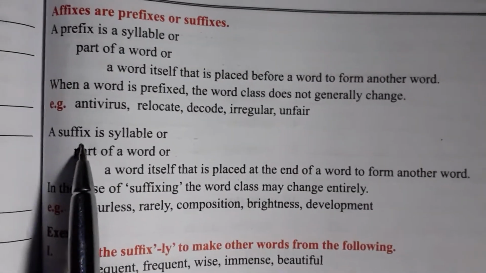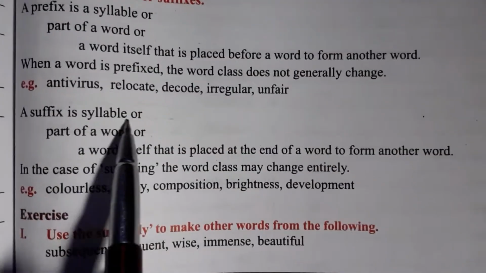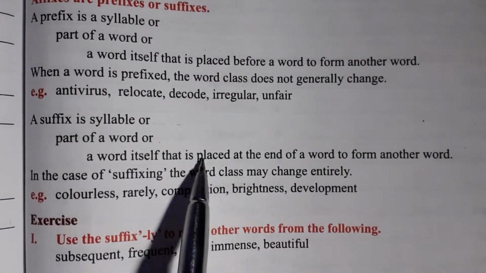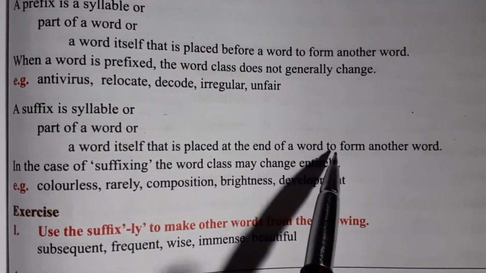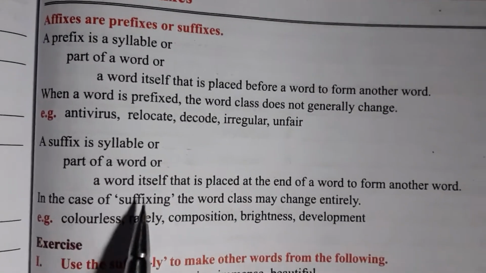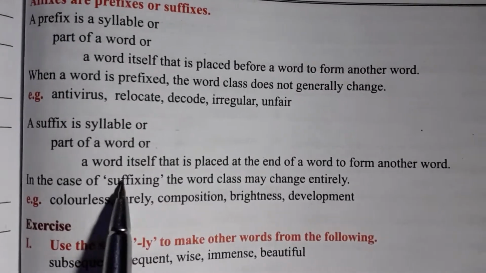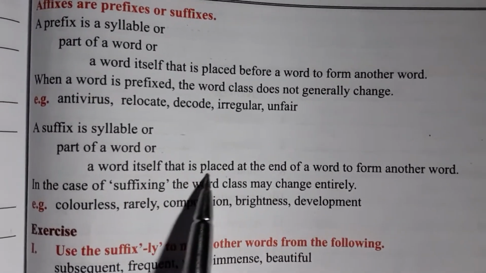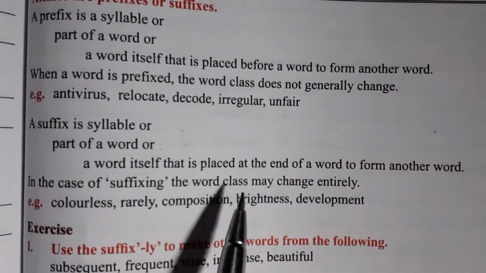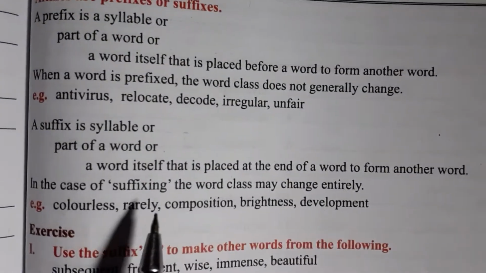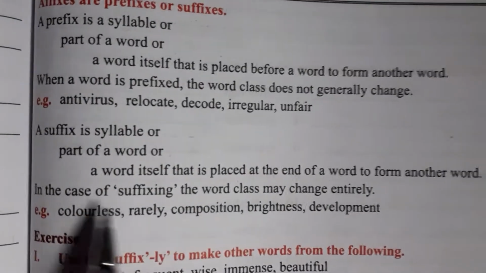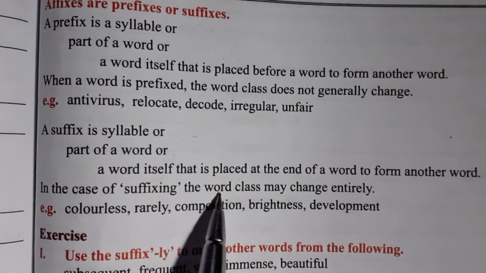Then is a suffix. What is a suffix? A suffix is a syllable or part of a word, or a word itself, that is placed at the end of the word to form another word. Now in a suffix, what happens? A word is given, and when we write some other word joined to that given word, that is called what? Suffix.